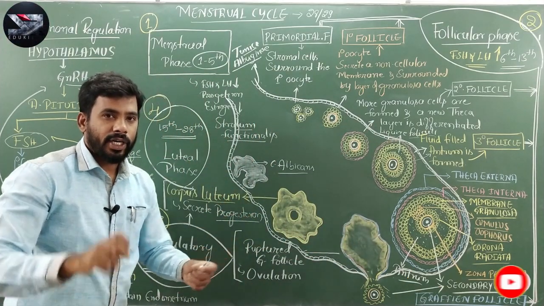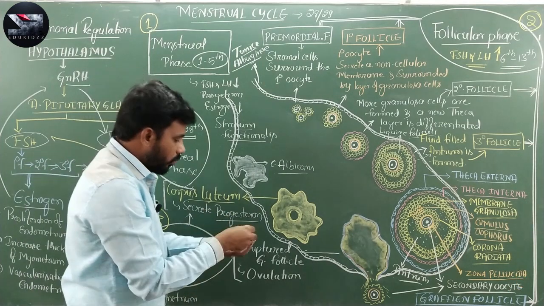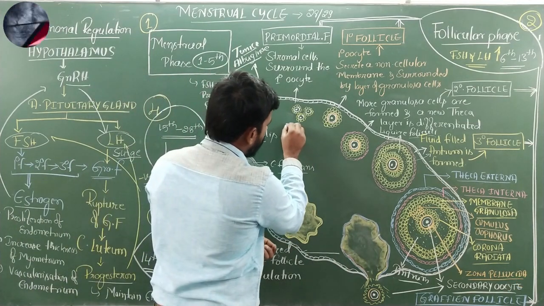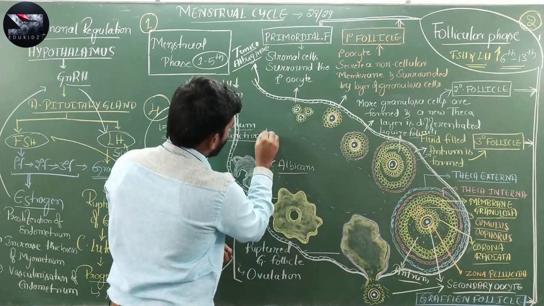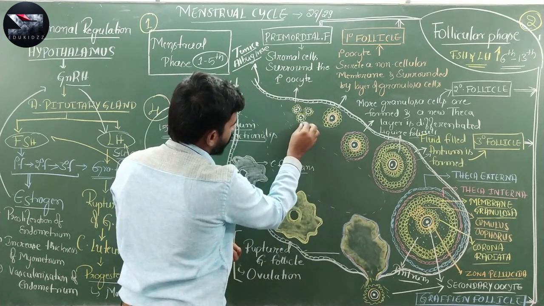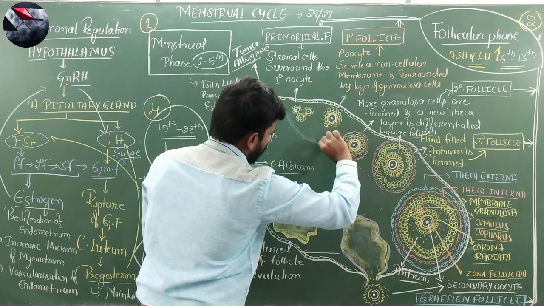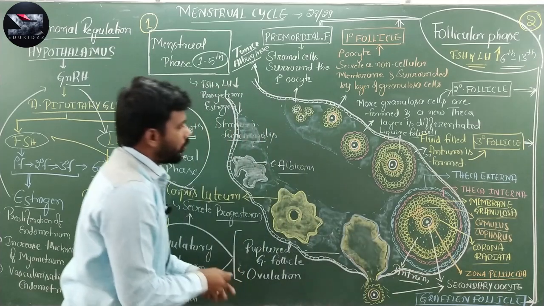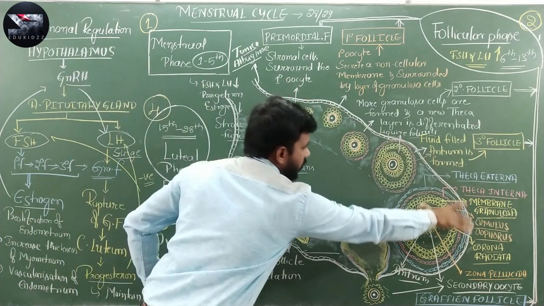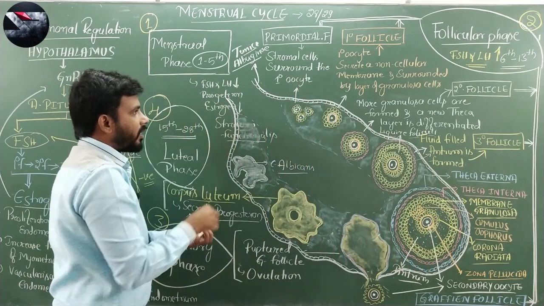The stroma can be divided into 2 regions, an outer portion which is called the ovarian cortex, this portion. I am just shading for your understanding purpose. So this region is the ovarian cortex.